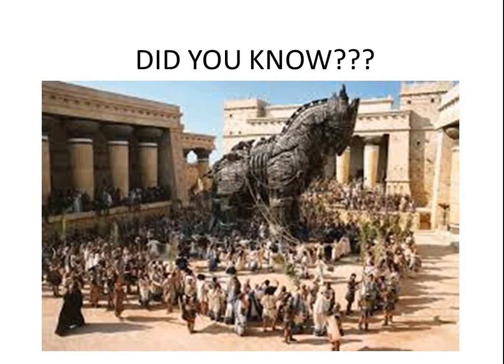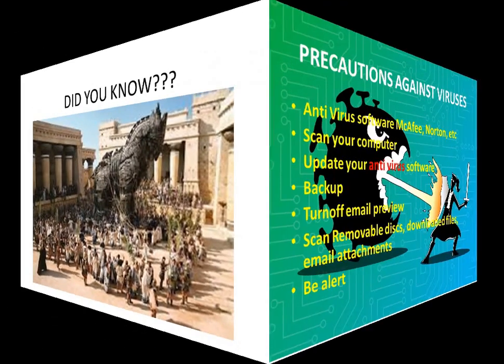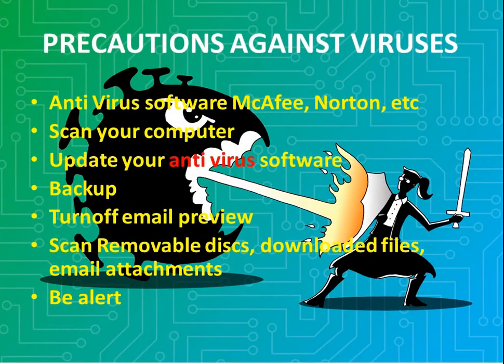Now, having known about the different types of viruses, let us see what precautions we can take against the viruses. First, use antivirus softwares like McAfee, Norton, etc. Second, scan your computer. Third, update your antivirus software. It is not enough that you have your antivirus software in your system. It has to be updated on a regular basis.